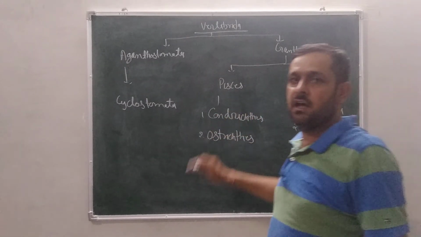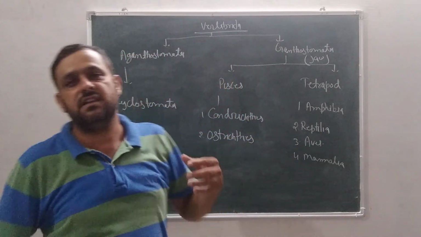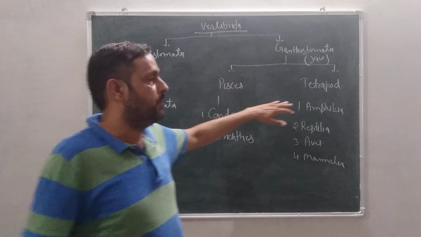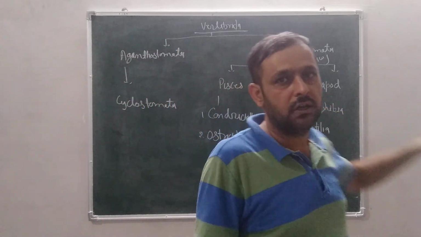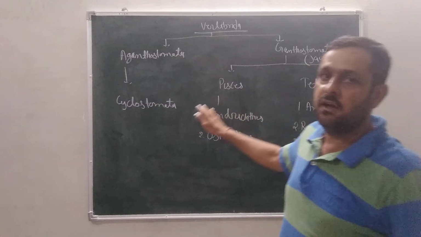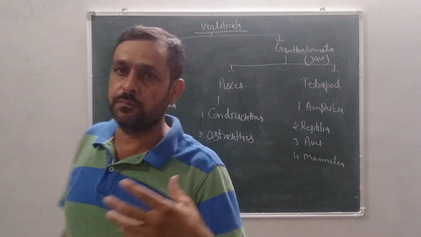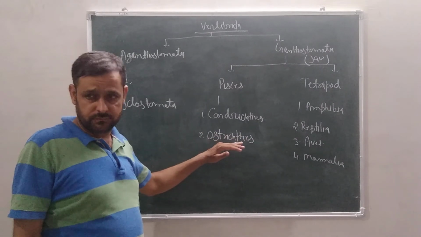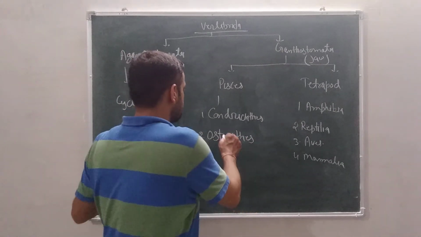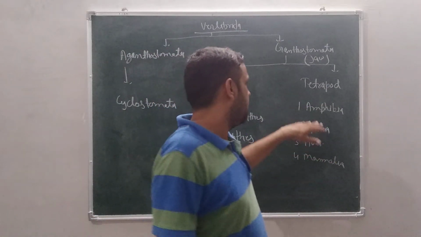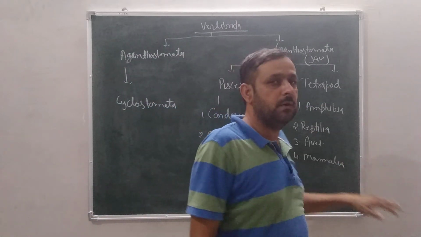Pisces means the gills are present as the respiratory organ. Tetra means four, and poda means leg or feet; four legs are present in these animals. Pisces is also divided into two classes: first chondrichthyes and second osteichthyes. And tetrapoda is divided into four parts: amphibia, reptilia, aves and mammalia.